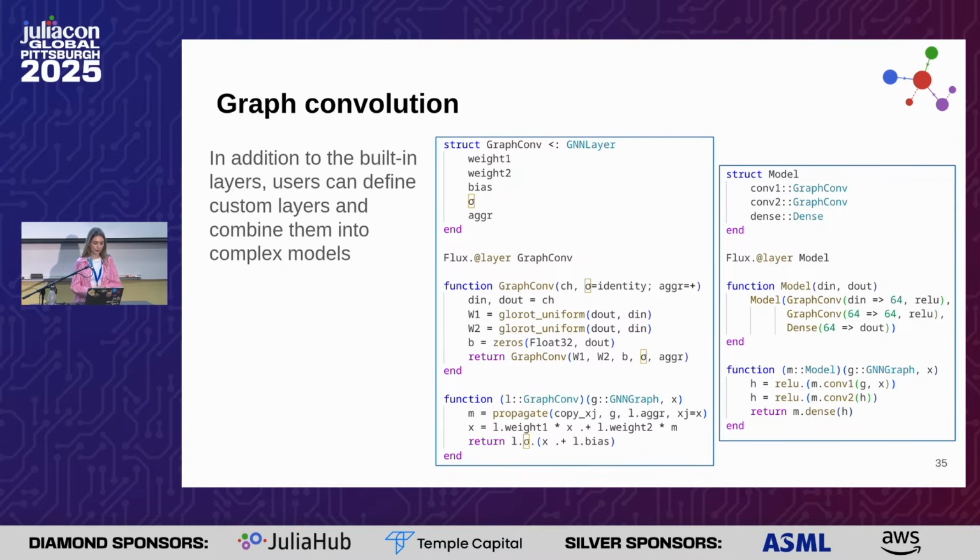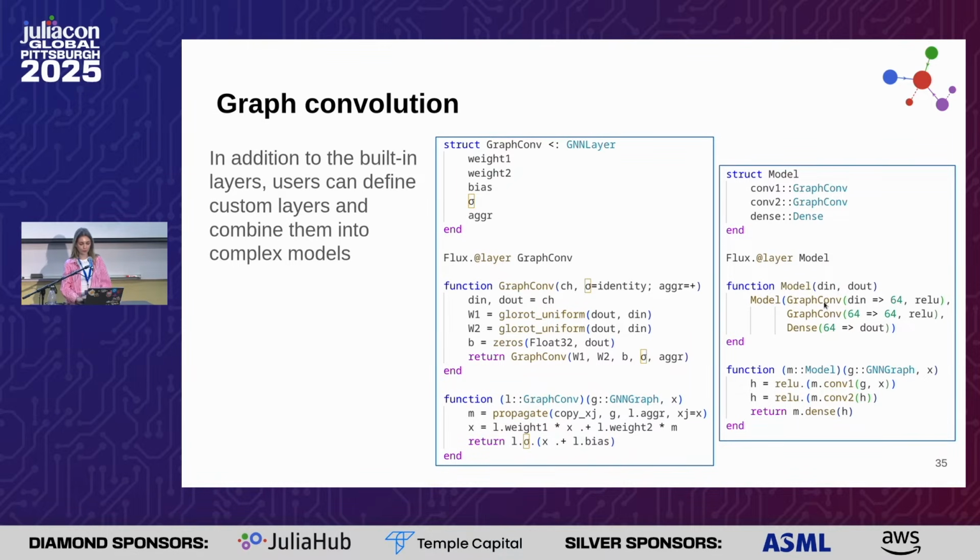And to do that, you have to create a struct in which you put all the weights and parameters of your convolution, of your layer. And then you create a constructor in which you initialize the parameters and the weights. And after that, you have to create the forward function that will apply the graph convolution. And you can create layers, but you can also create models.